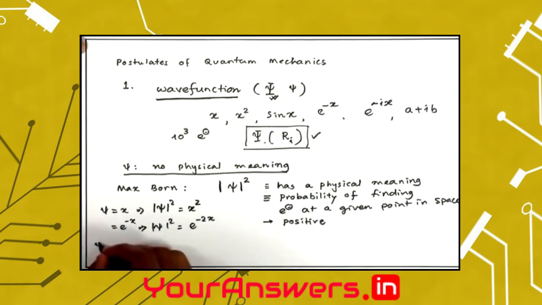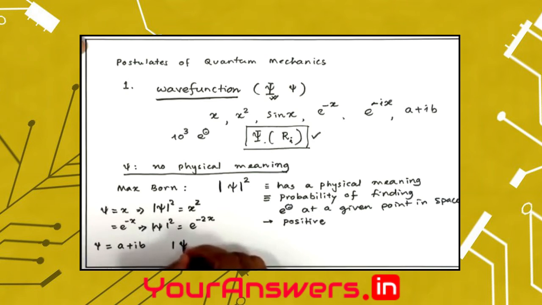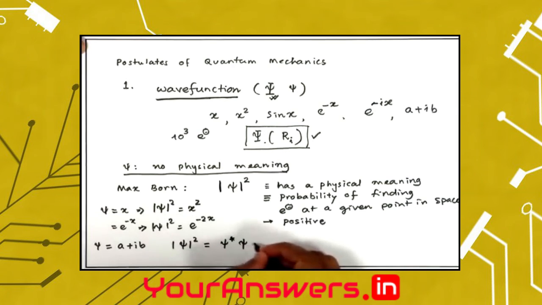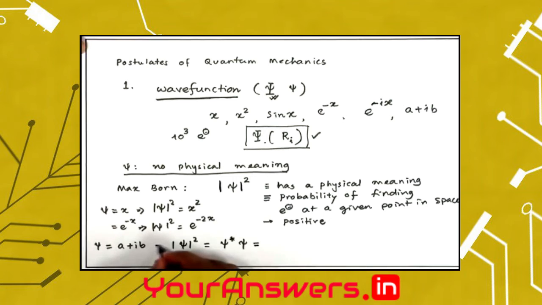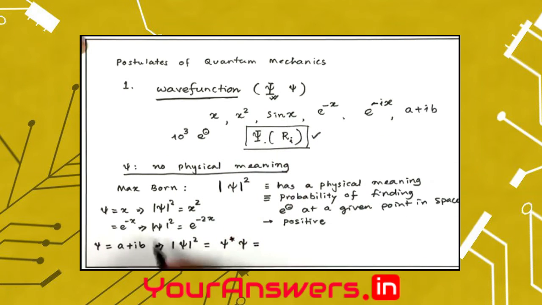However, please note, when my wave function is complex, psi square should actually be written like this: psi star, which is the complex conjugate of psi, multiplied by psi. As long as your function is real, like x, x square, sin x, e to the power minus x, it does not matter, we do not have to write in this format.